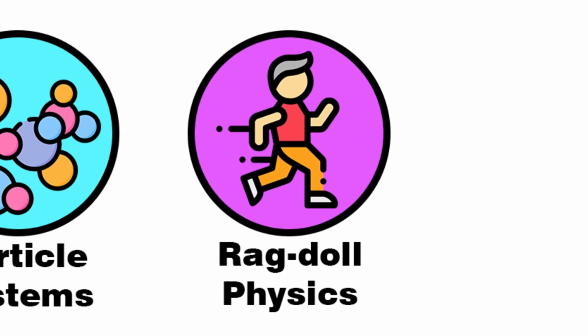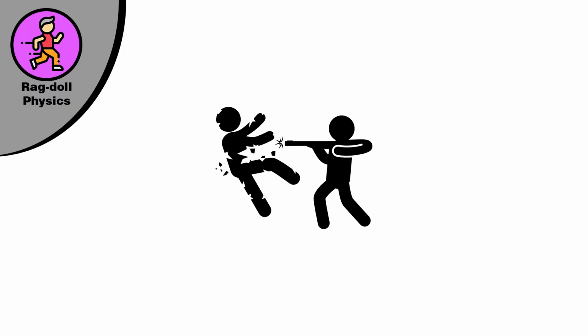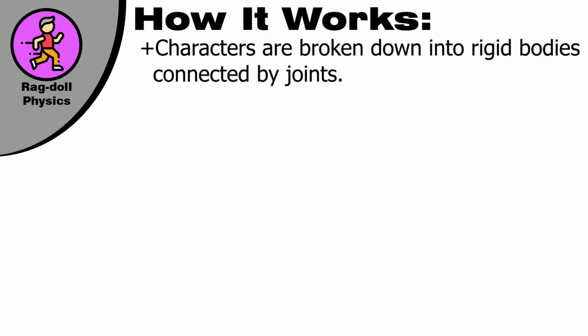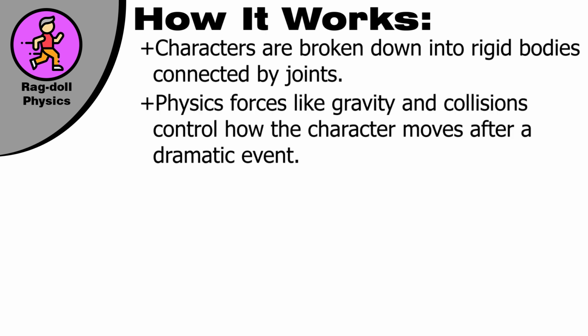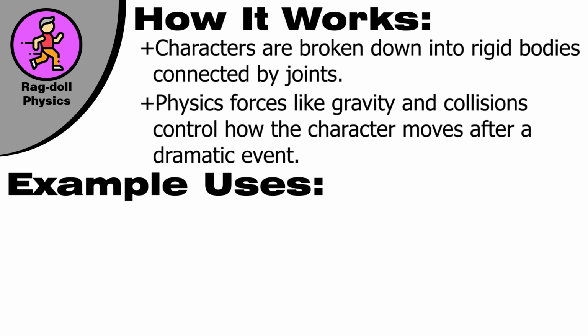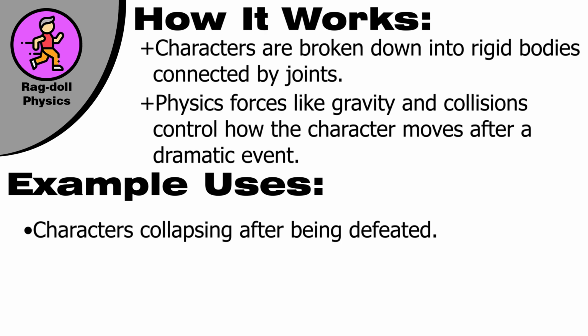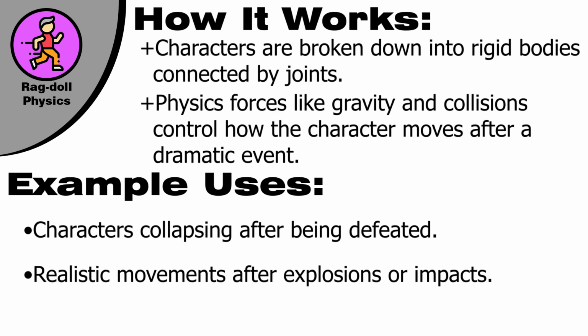Ragdoll physics. Ragdoll physics simulates the lifelike motion of characters after they lose control, like when they fall or are knocked out. How does it work? Characters are broken down into rigid bodies connected by joints. Physics forces like gravity and collisions control how the character moves after a dramatic event. Example uses: characters collapsing after being defeated, realistic movements after explosions or impacts.